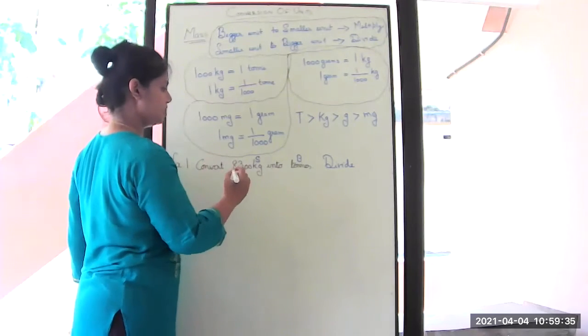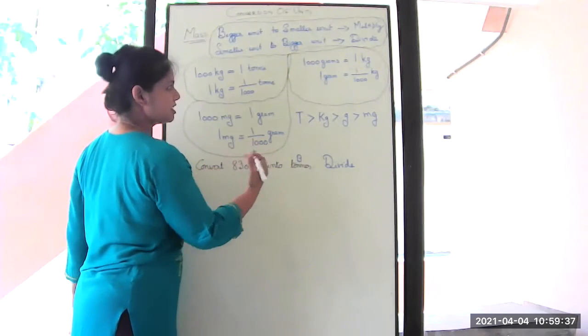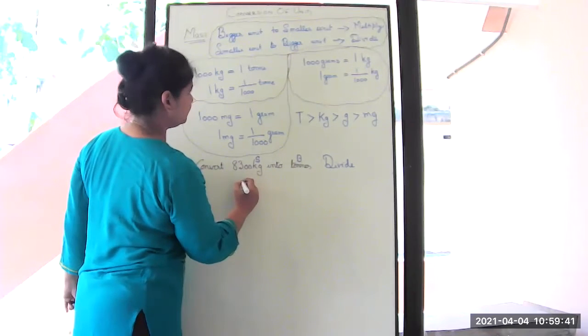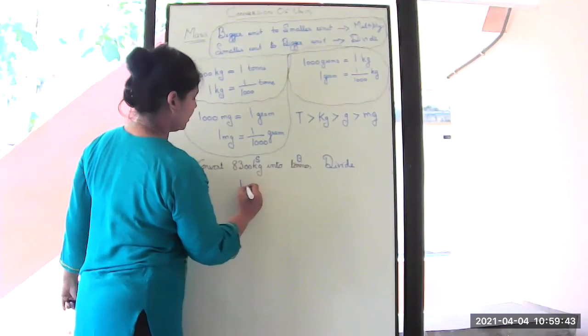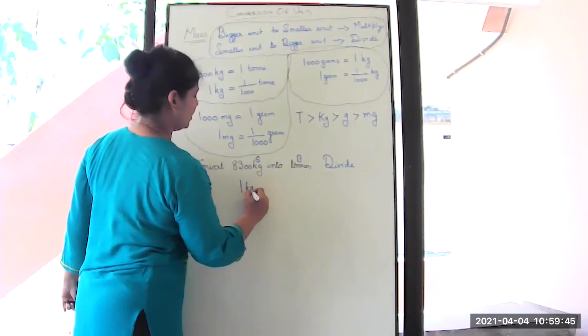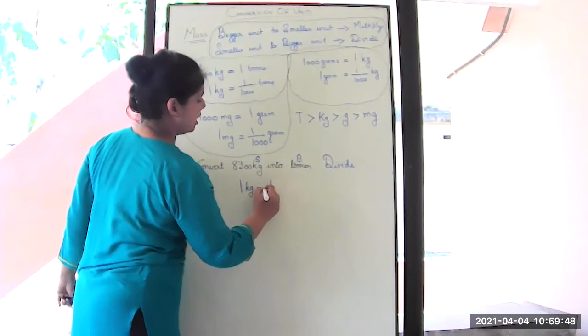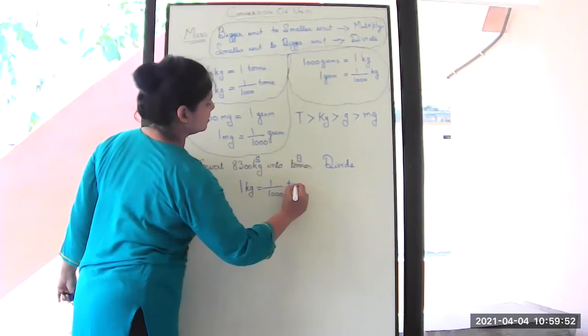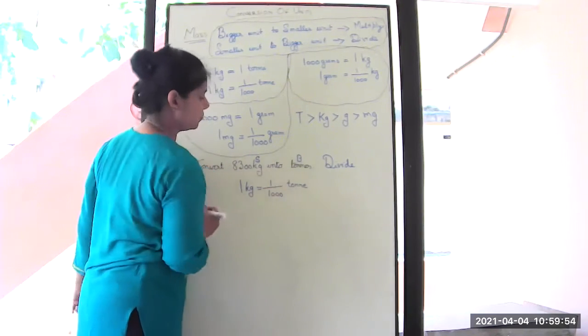So how to start first? What is the connection between these two? So we can write it as 1 kg or kilogram is equal to 1 upon 1000 ton. Okay.